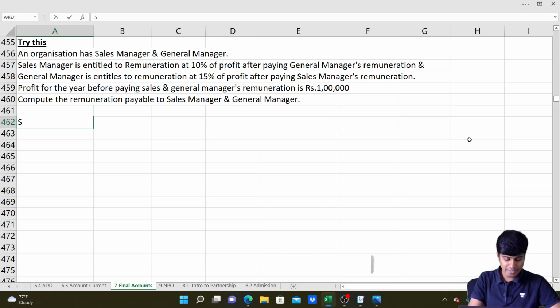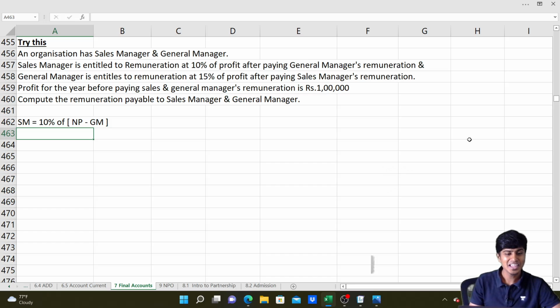Now, can I say my sales manager's remuneration, SM, is basically 10% of net profit, let's say net profit as NP, minus general manager's remuneration? Can I say this is right?